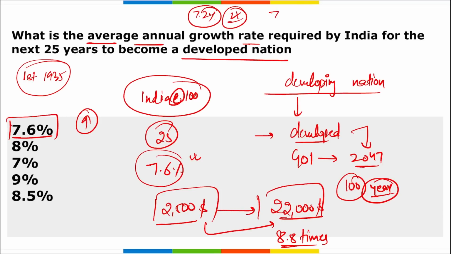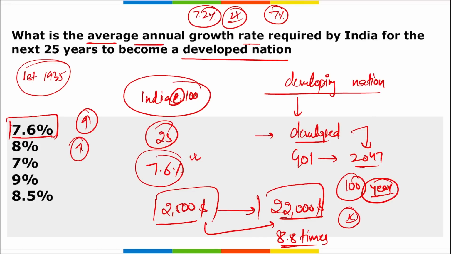We were expecting 7%, but still we closed at 7.2%. But the data suggests we need to achieve 7.6% for the next 25 years continuously to achieve the status of a developed nation, and per capita GDP will go from $2,500 to $22,000, correct?